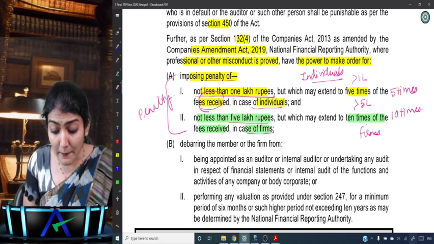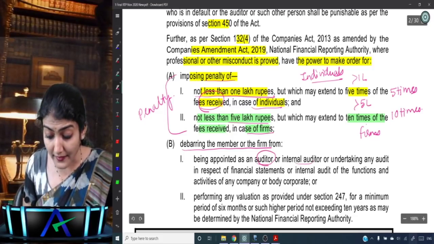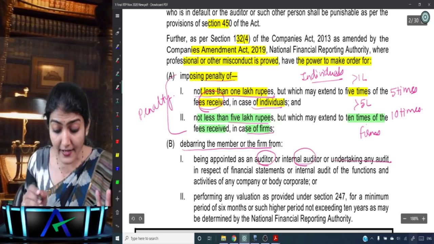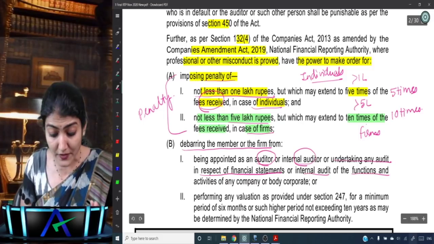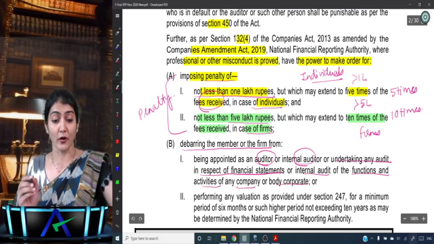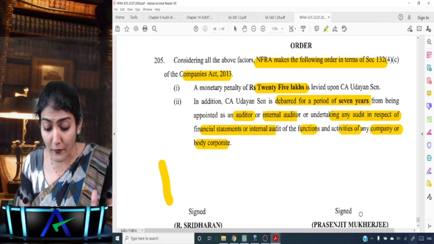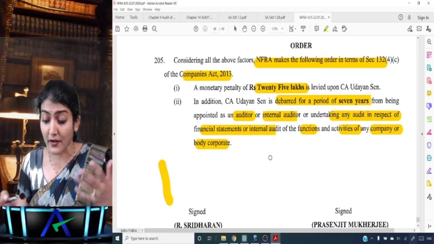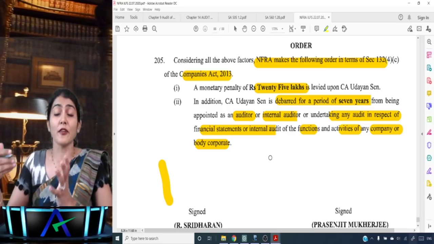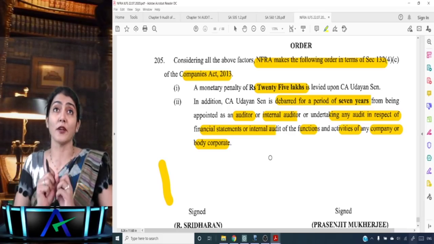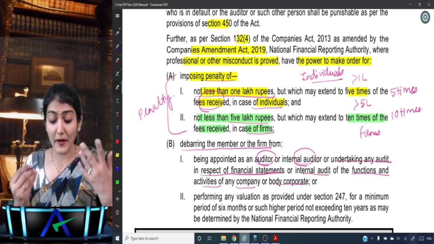Okay, and second, debarring the member or the firm from being appointed as an auditor, internal auditor, or undertaking any audit in respect of financial statements or internal audit of the functions and activities of any company or body corporate. Did we see very similar wordings over here? Here it says for a period of 7 years. So here the order has been passed for 7 years.